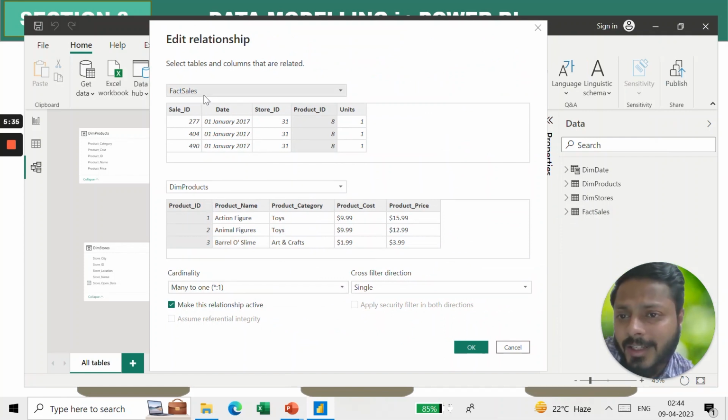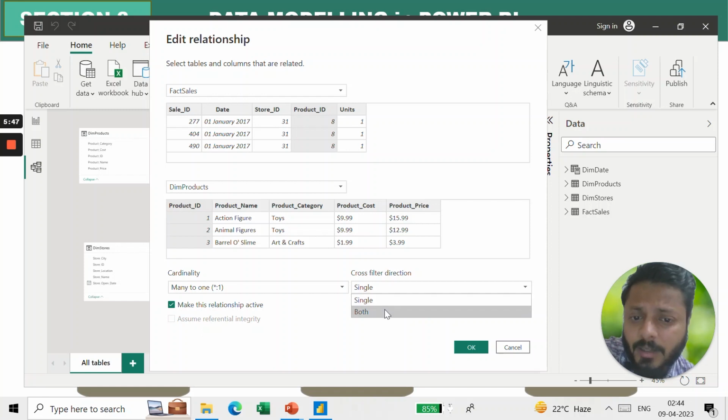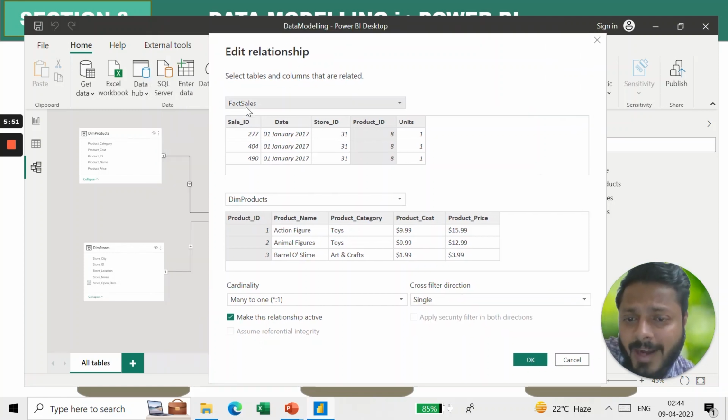It's just that tables are replaceable. You can say fact sales is coming down and dim product is going up. Here you can see there is cross filter direction, single or both. By single you're saying between fact sales and dim products, there is only one direction.